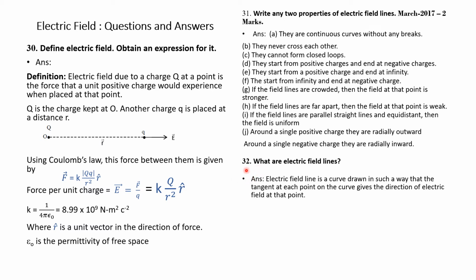Now let us take up question number 32. What are electric field lines? Answer. An electric field line is a curve drawn in such a way that the tangent at each point on the curve gives the direction of the electric field at that point.